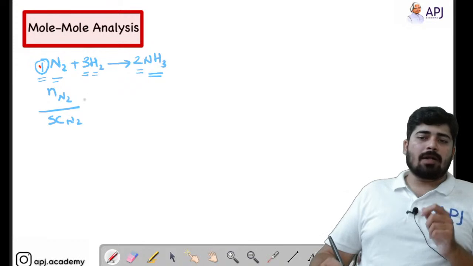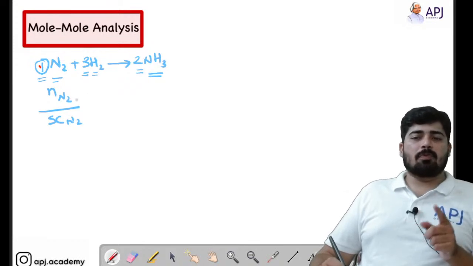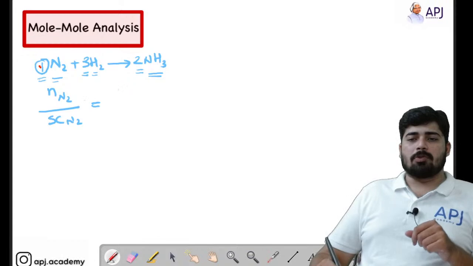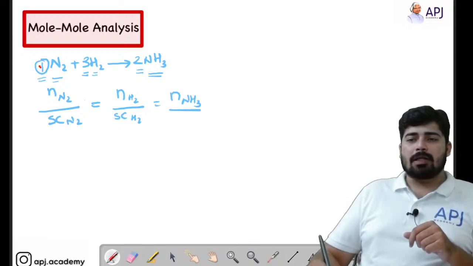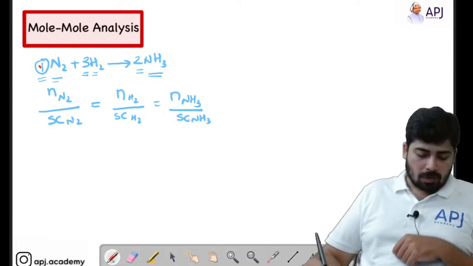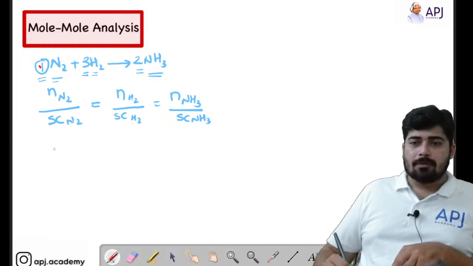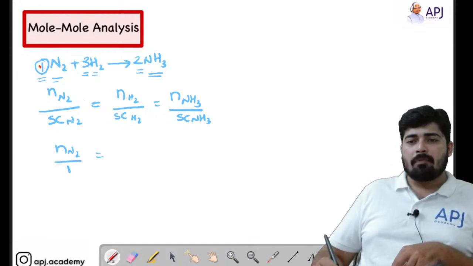Now mole analysis says number of moles of N2 by stoichiometry of N2 is equal to number of moles of H2 by stoichiometry of H2 equal to number of moles of ammonia by stoichiometry of ammonia. Here the coefficients are 1, 3, and 2.